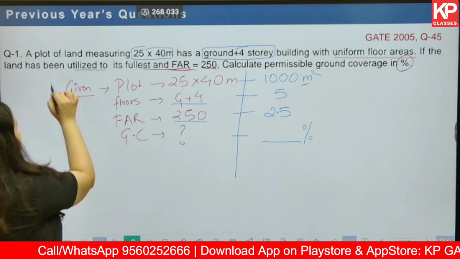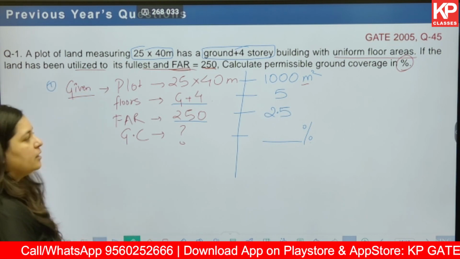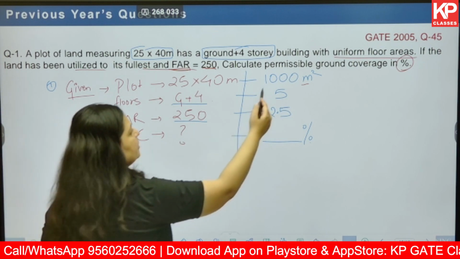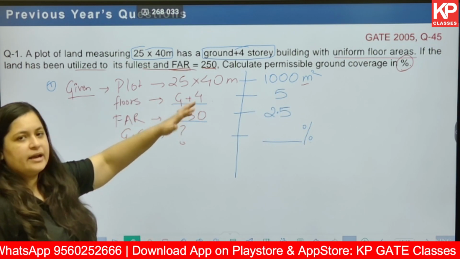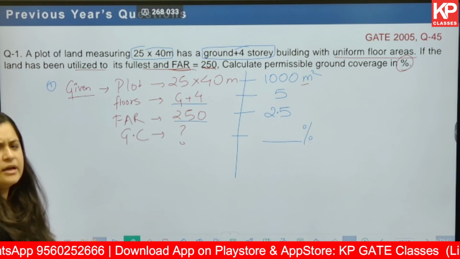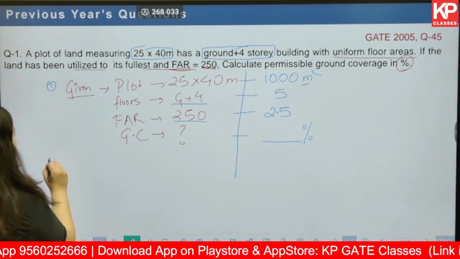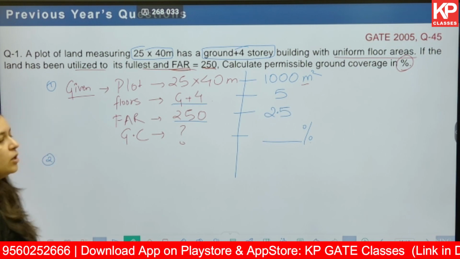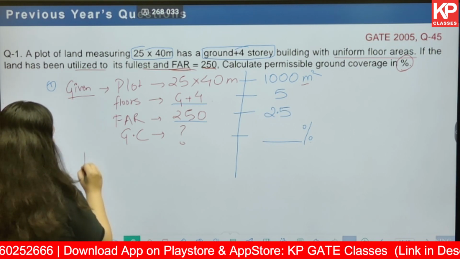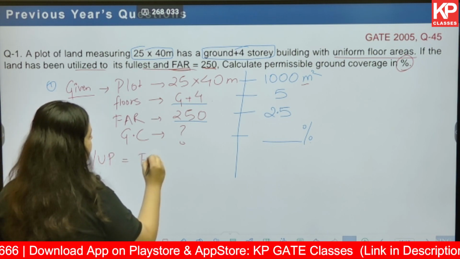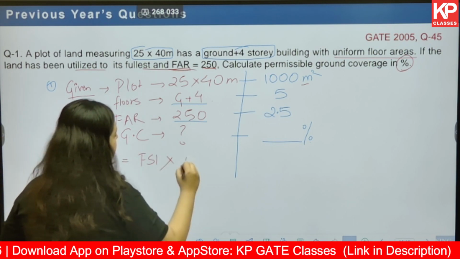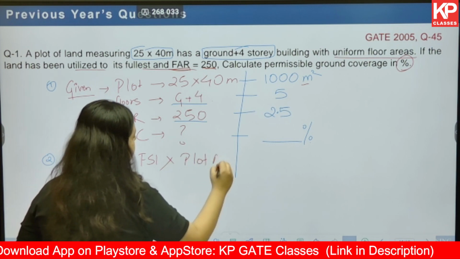Okay, this is the first step where you write the given. Second step, when you do all the conversions or all the necessary calculations, here hectare, acre, that kind of complication is not there, so no conversions needed. Second, we write down all the formulae. Built up area is equal to FSI multiplied by plot area.